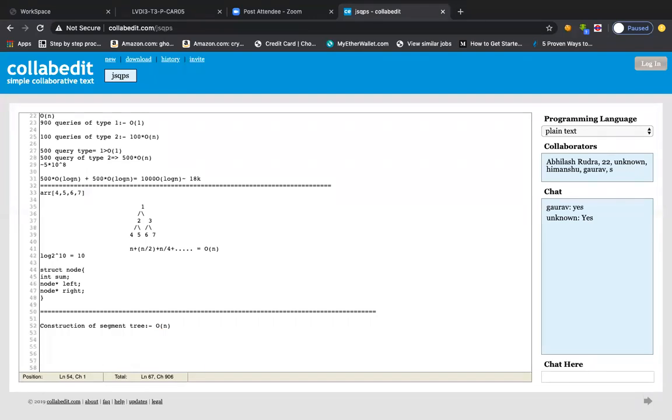What you need to do is, the input will be array elements, basically 4 5 6 and 7, right? And then you need to construct this whole tree in a recursive way. So how are you going to do this? Any idea in the chat box?